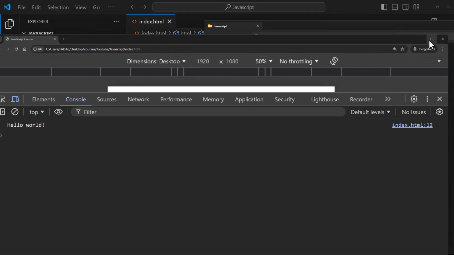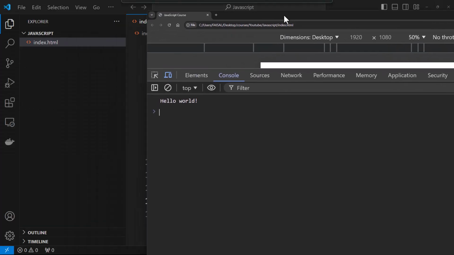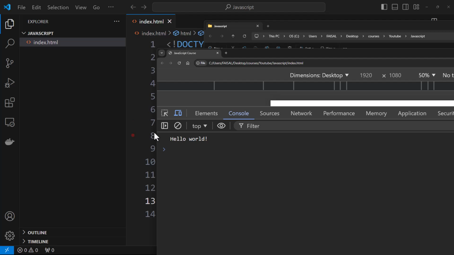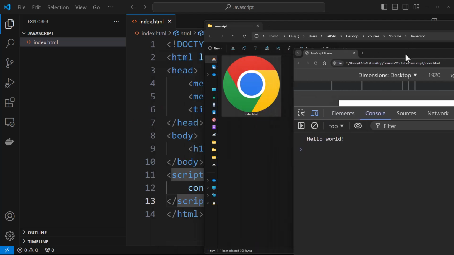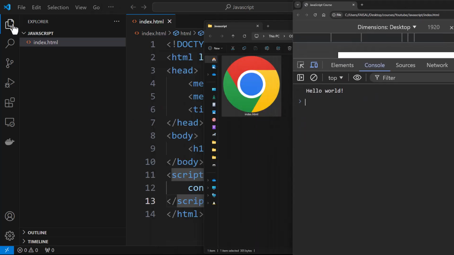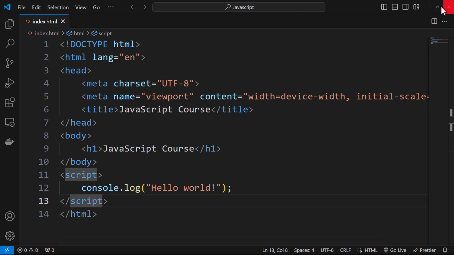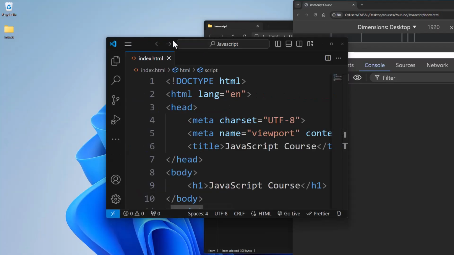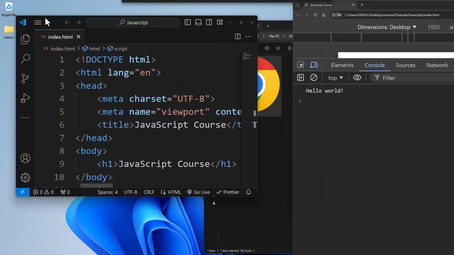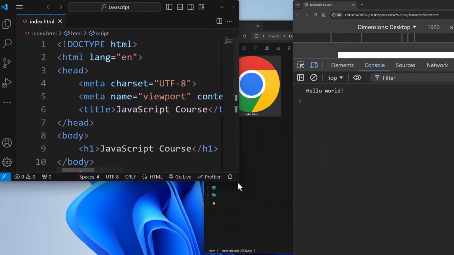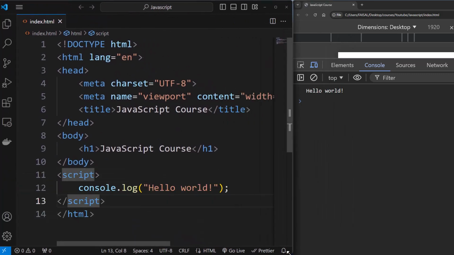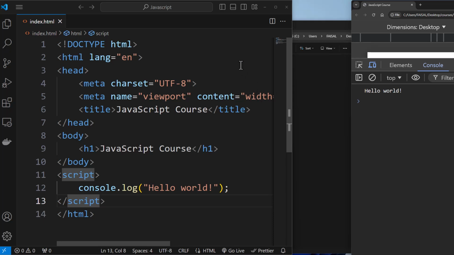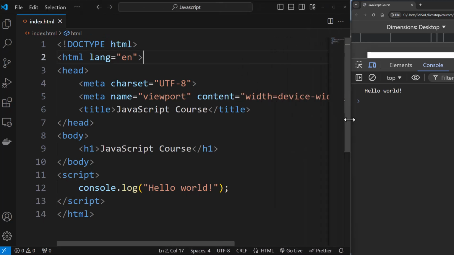Okay, so I'll just minimize this over here, and what I would do is I would actually have this side-by-side view, which is something that I prefer whenever I am doing web development. Okay, so this side-by-side view is what I'm going to use. And you will also have some good clarity as to what output you're getting and what change we're making and why you are seeing this output.